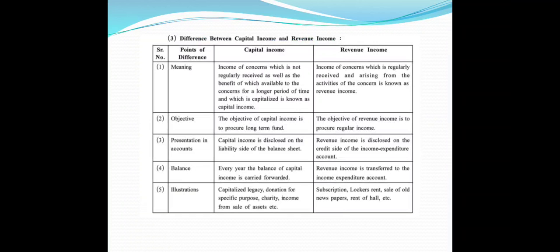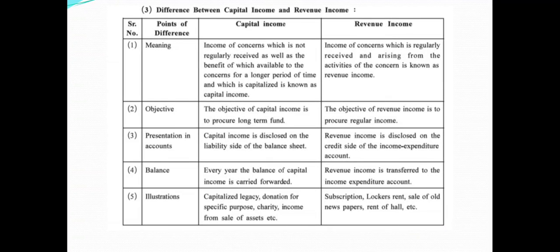Let us see the difference between capital income and revenue income. Point of difference: meaning. Capital income is the income of a concern which is not regularly received, as well as the benefit of which is available to the concern for a longer period of time, and which is capitalized. Revenue incomes are the incomes of a concern which are regularly received and arise from the activities of the concern. Objective: the objective of capital income is to procure long-term fund. The objective of revenue income is to procure regular income.